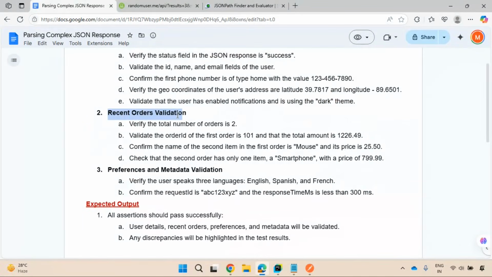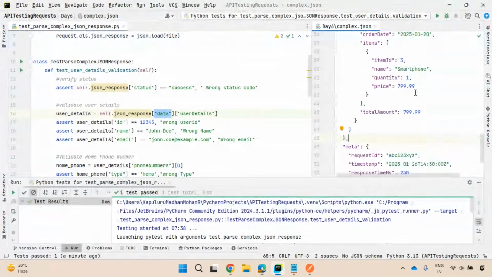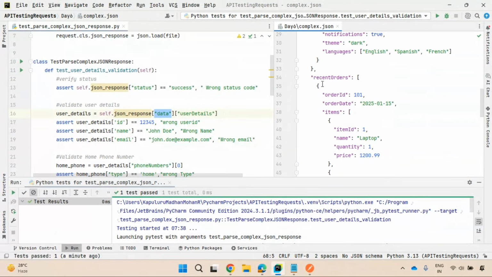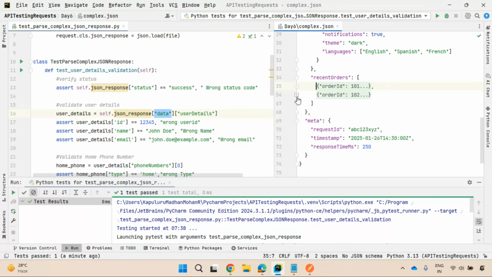Recent orders validation. So observe here. First thing, verify the total number of orders is 2. How can you get those orders which are in the recent orders array? This array consists of two objects. This is one object and this is another object.